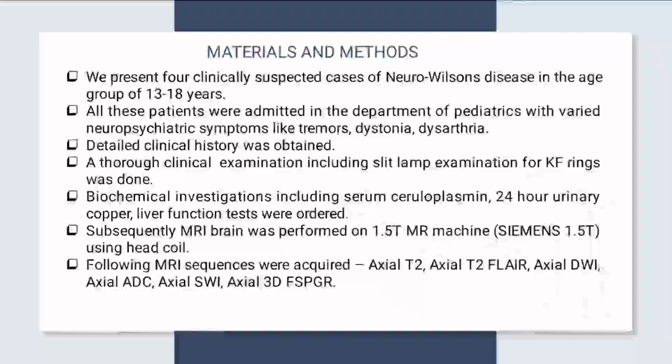Detailed clinical history was obtained. Thorough clinical examination, including slit lamp examination for KF ring, was done. Biochemical investigations, including serum ceruloplasmin, 24-hour urinary copper, and liver function tests were ordered. Subsequently, MRI brain was performed on a 1.5 Tesla Siemens MR machine. The following MR sequences were acquired: axial T2, axial T2 FLAIR, axial diffusion weighted images, axial ADC, axial SWI, axial 3D FSPGR.